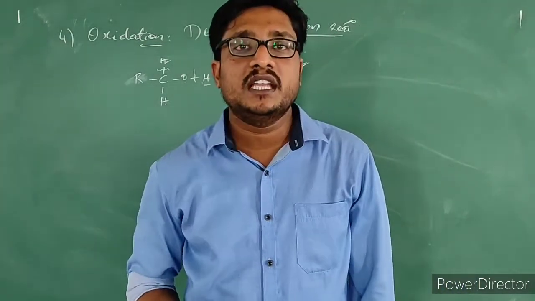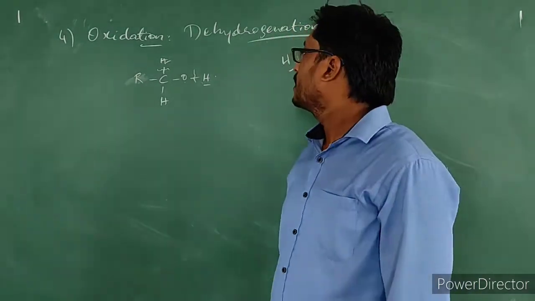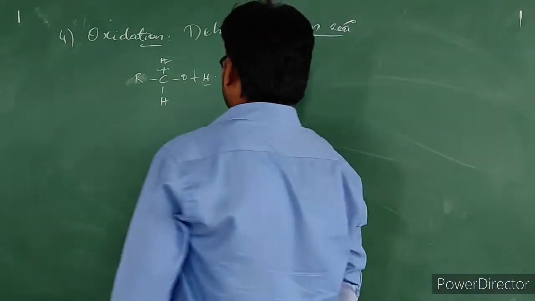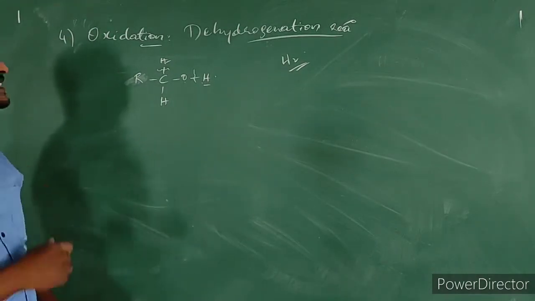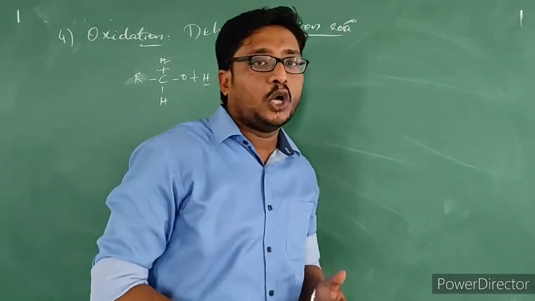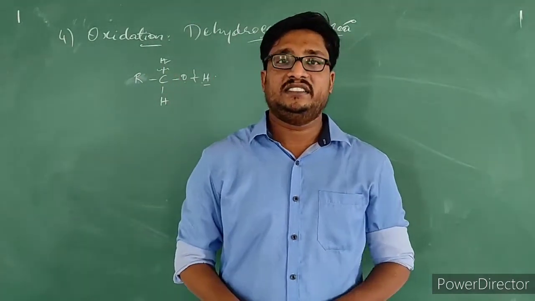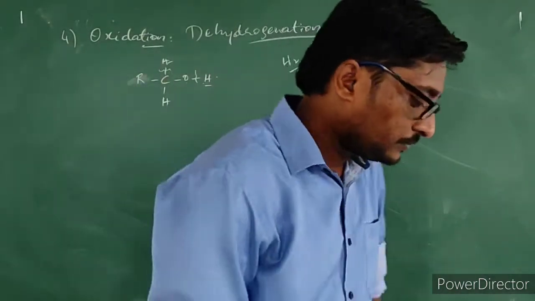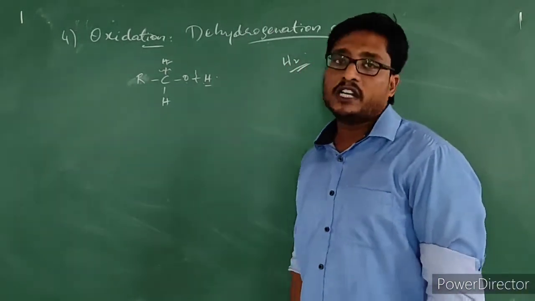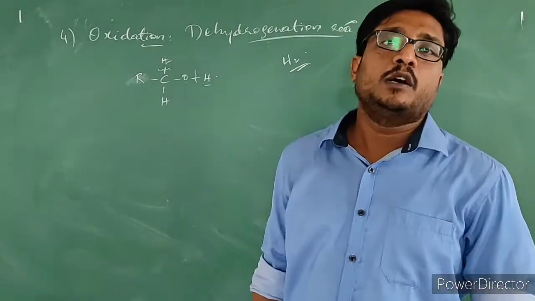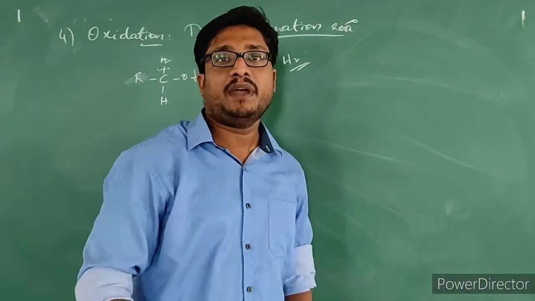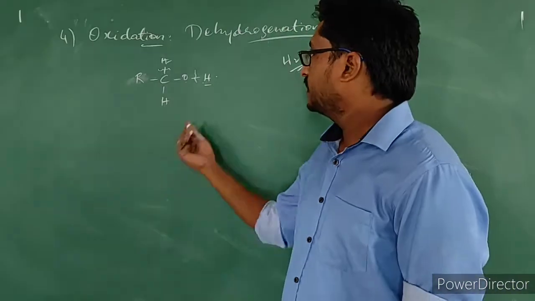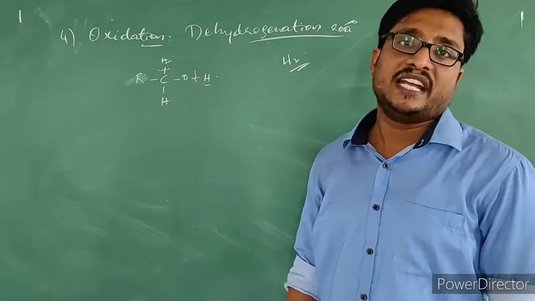For example, when we are using a stronger oxidizing agent like potassium permanganate, a strong oxidizing agent, the alcohol gets converted into acid directly.